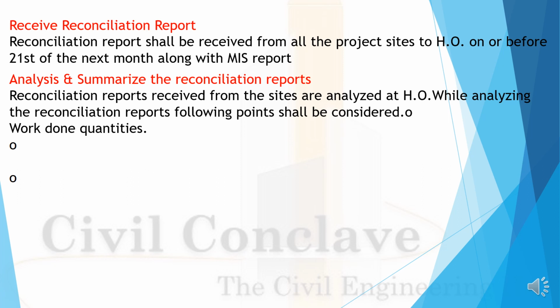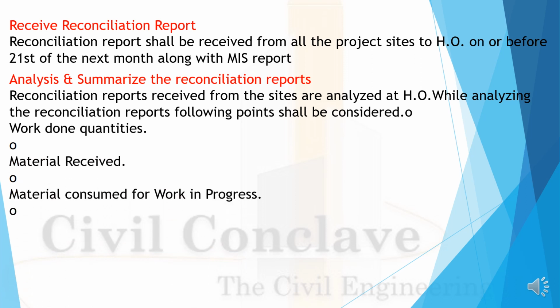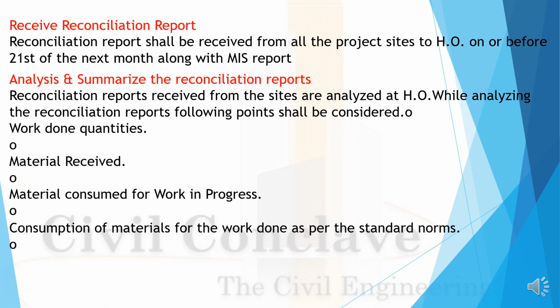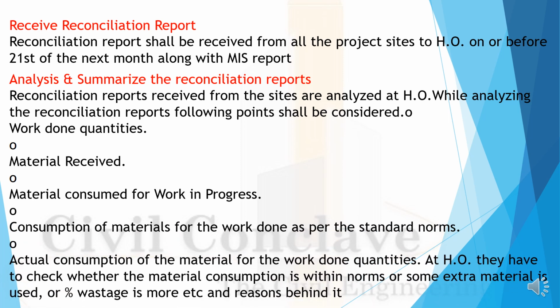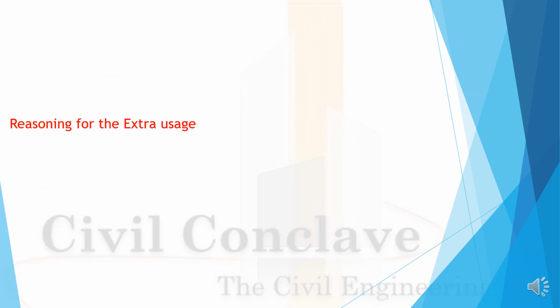While analyzing the reconciliation reports, the following points are to be considered: material received, material consumed for work in progress, consumption of material for the work done as per standard norms, and actual consumption of the material for work done quantities. At HO, they have to check whether the material consumption is within the norms or extra material has been used. If it is used, what is the percentage and the reasons behind it.